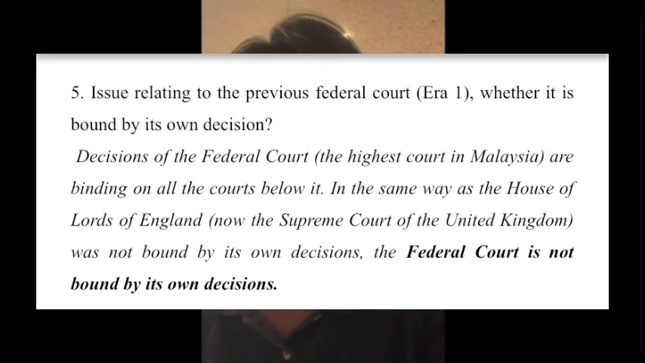For issue number 4, decisions of the Privy Council given on appeal from Malaysia or from another Commonwealth country where the law is in pari materia to Malaysia are binding on the Malaysian courts. For issue number 5, decisions of the Federal Court, the highest court in Malaysia, are binding on all courts below it, in the same way as the House of Lords of England, now the Supreme Court of the United Kingdom, was not bound by its own decisions. The Federal Court is not bound by its own decisions.